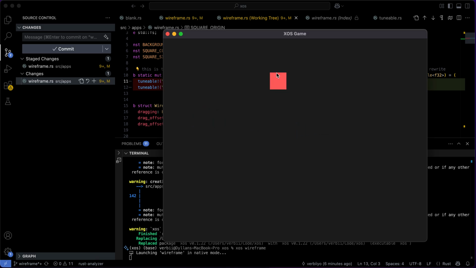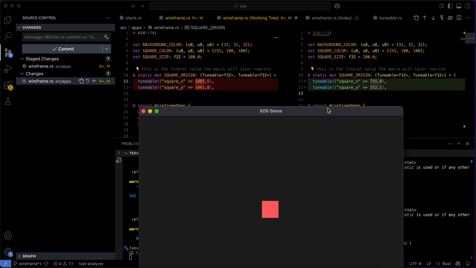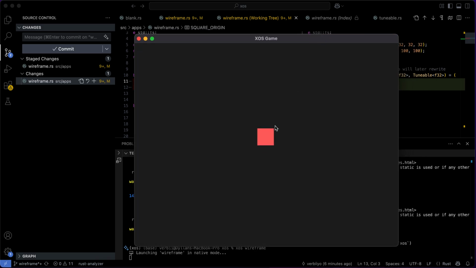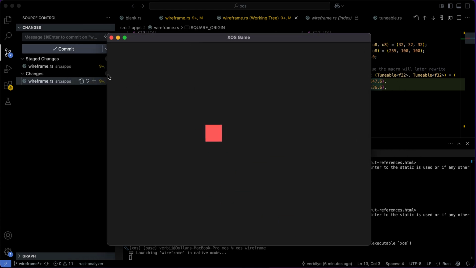Maybe we could have this be normalized so that if you want it in the center, instead of a specific pixel value like 1400 or 795, maybe you could define your tunables to be normalized. So 0.5 could put the square directly in the center, and maybe we could have some wireframing alignments. That way you could force an object to be exactly on the screen there. And then same thing with the bottom right. So I think this is really going to help out with designing all across the board.